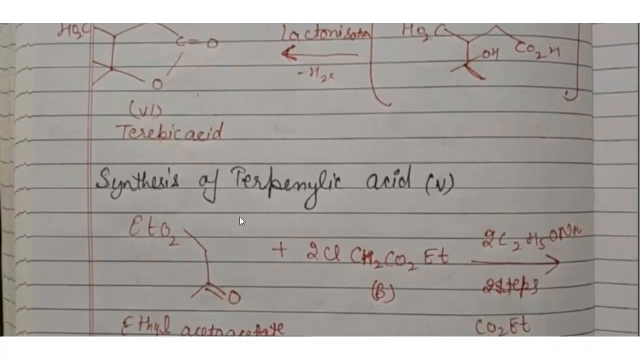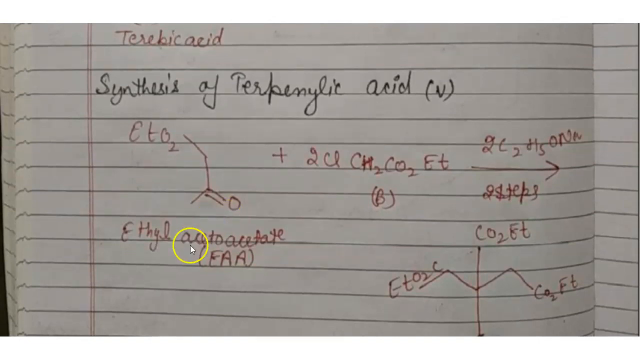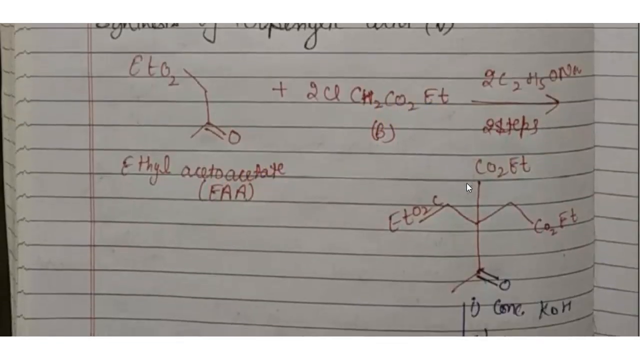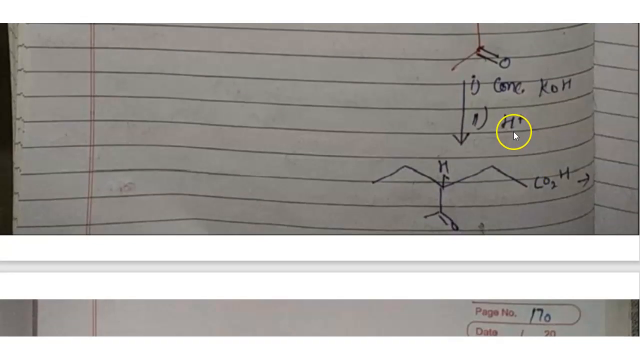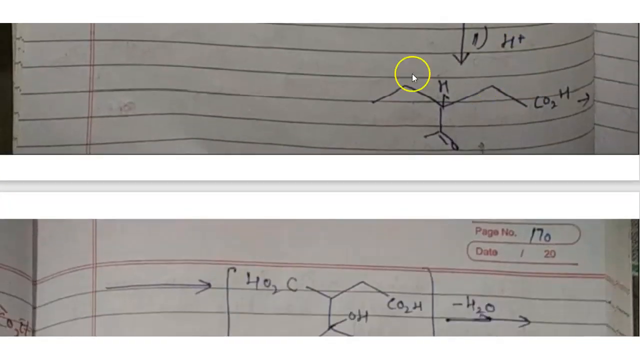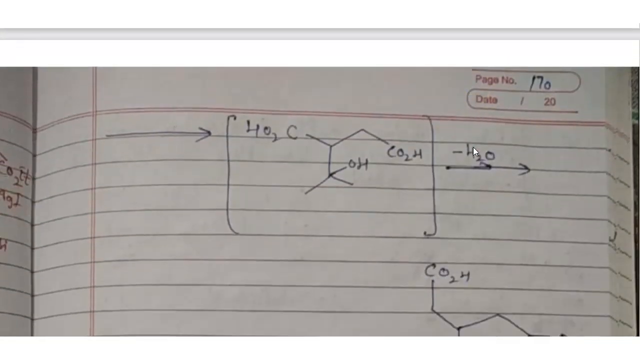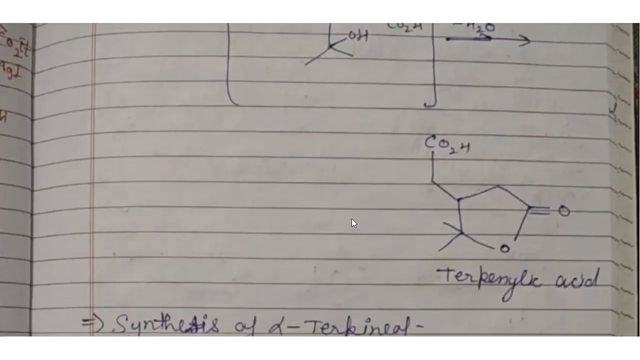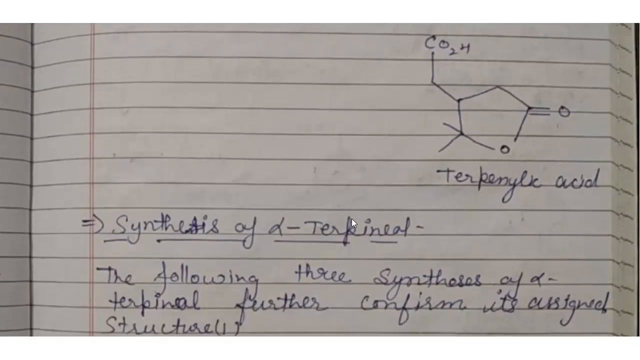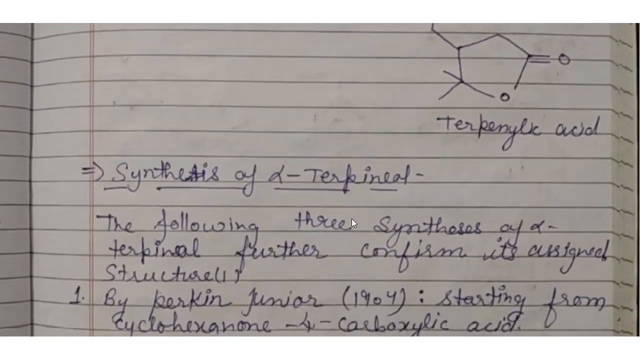Next, synthesis of terpenylic acid: ethyl acetoacetate with 2Cl-CH2CO2 forms this compound, and in the next step it is treated with concentrated KOH and hydrogen to form this compound, and then this product is formed. The next step is hydrolysis, removal of hydrogen to form terpenylic acid. Now next is synthesis of alpha terpineol.